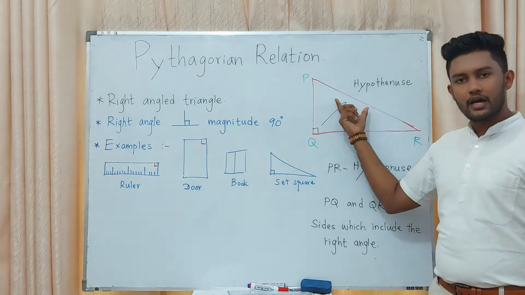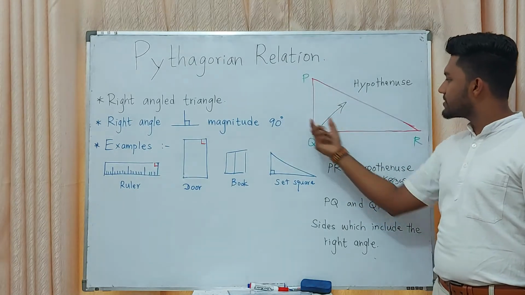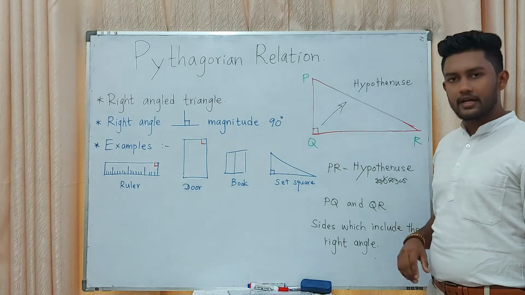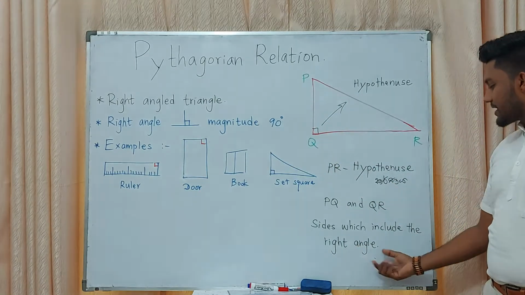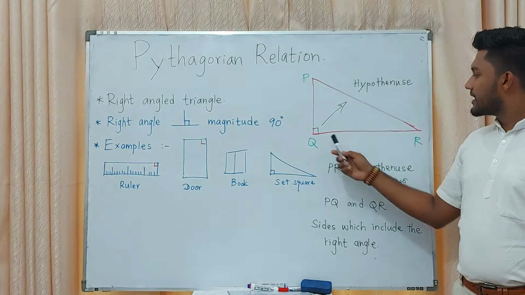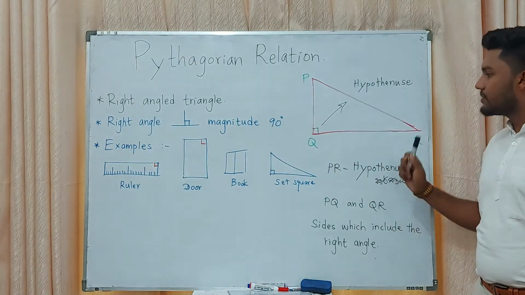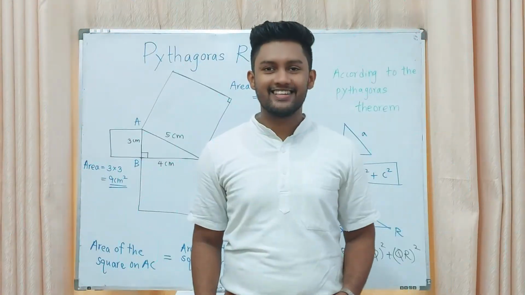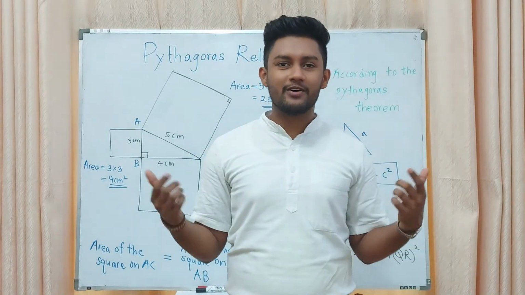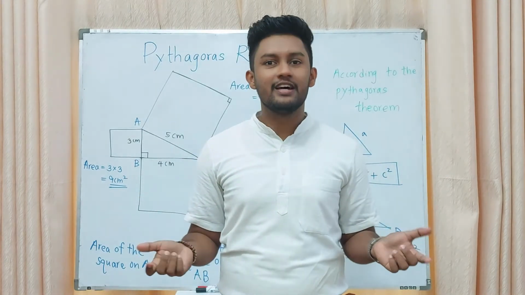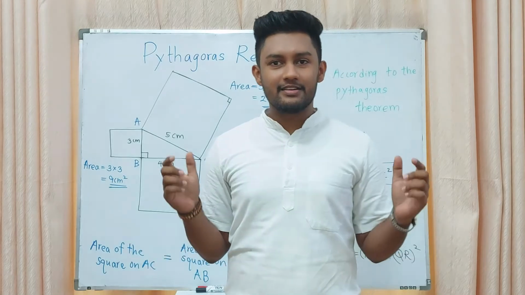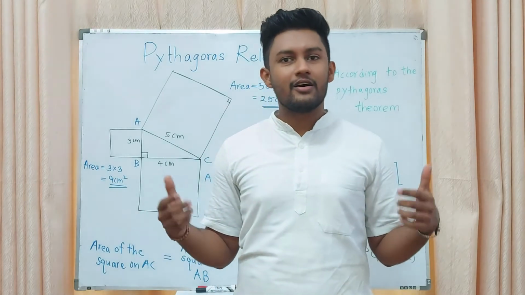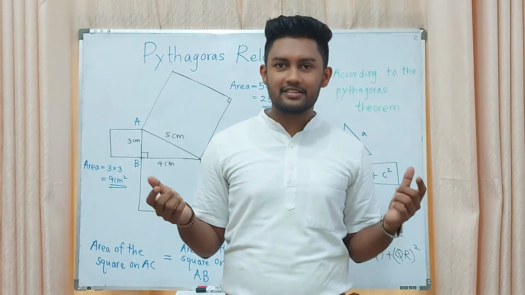Or else it is the hypotenuse. Then there are two other sides, the sides which include the right angle, PQ and QR. When we consider this Pythagorean relation, we want to consider the 90 degree triangle, or right angle triangle.